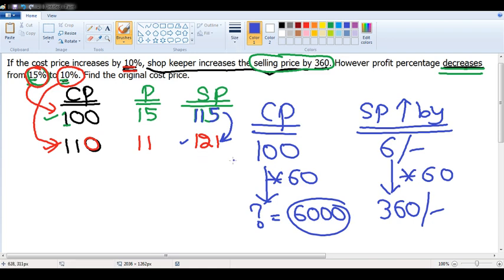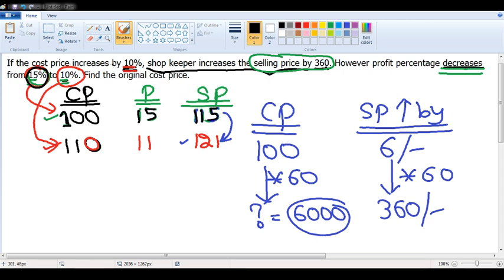Next, just watch the screen for the next 30 seconds. I'll come back to the live chat. Sudarshan, repeat once. I am repeating for you, Sudarshan. I am assuming the cost price as 100. Initially, there is a profit percentage of 15%. 15% of 100 is 115, right? Selling price is 115 rupees.